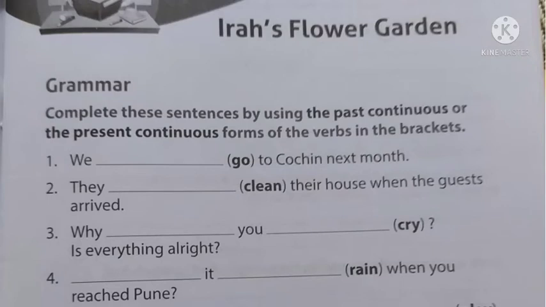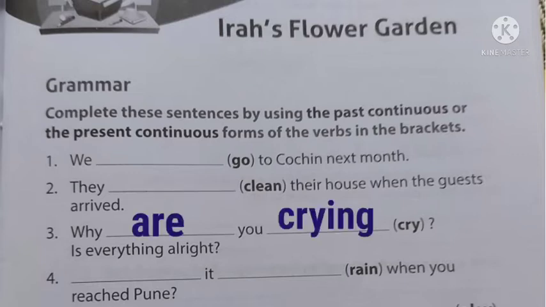Next, the second one. They dash their house when the guests arrived. Here, there's the word arrived. With that, you understood that the action is already over. We want to talk about a past action. So here we can use past continuous tense. How will the sentence go, children? They were cleaning their house when the guests arrived. They is plural, so we used were.